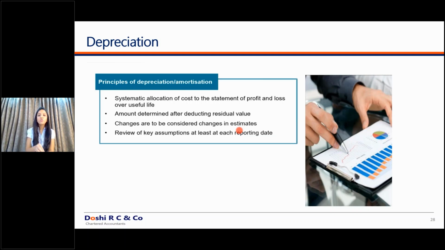You will have to review the method of depreciation and useful life. Your method of depreciation and the useful life are both estimates. Both are at par for you. So you will have to revisit your estimates at the end of each reporting date. At least once in a financial year, you will have to revisit whether your estimate of useful life and the estimate of the method of depreciation is appropriate or not.